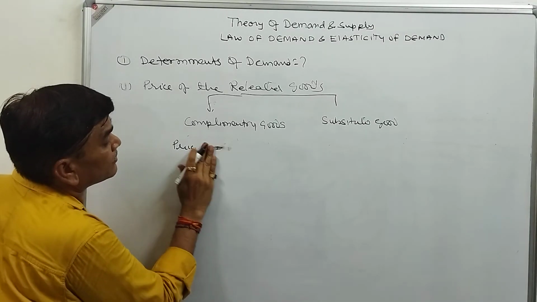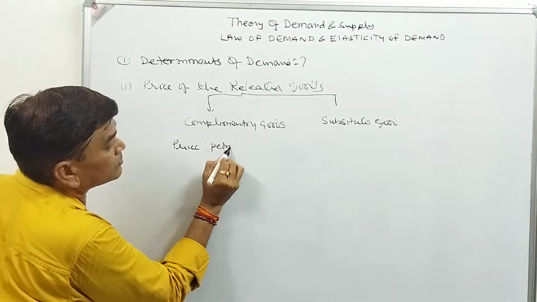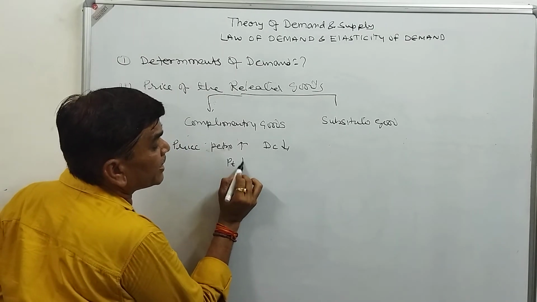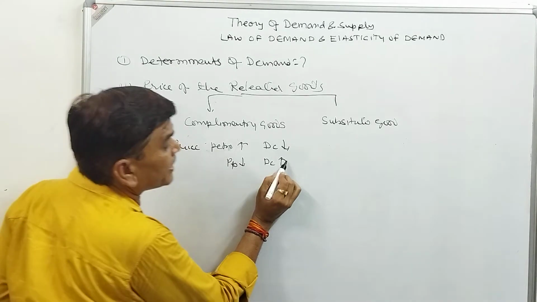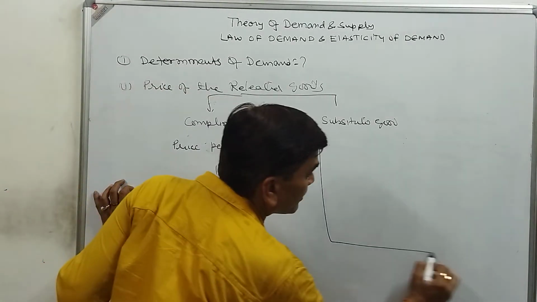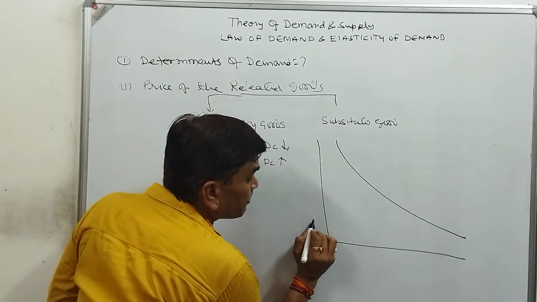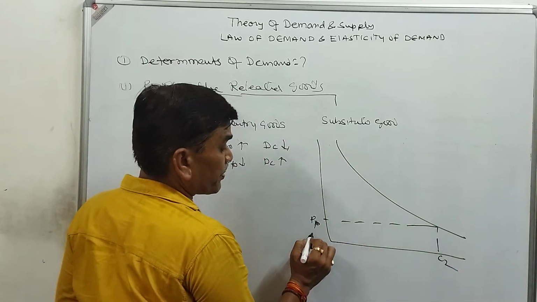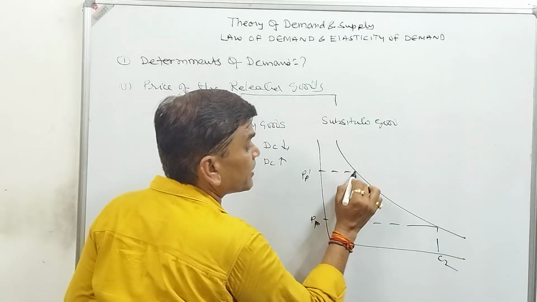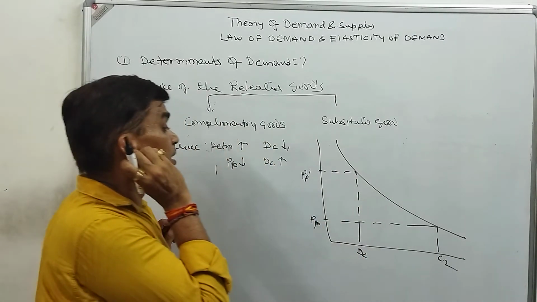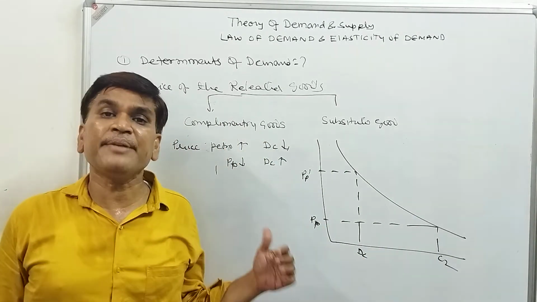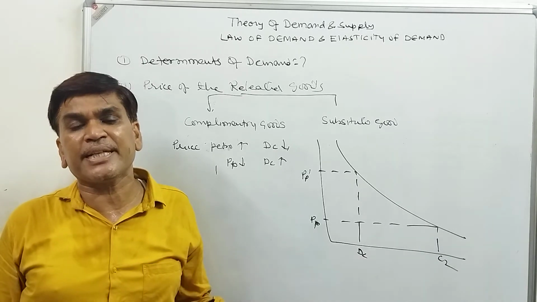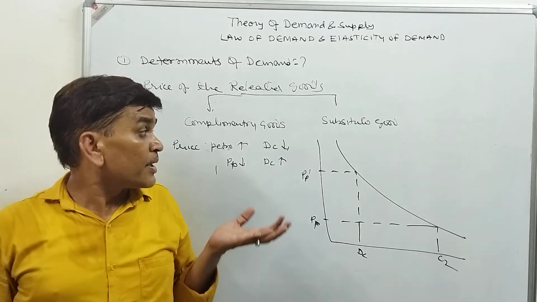then the demand for the car will decrease. If the price of petrol will decrease, then the demand for the car will increase. So there is a negative relationship. When the price of petrol is less, the selling of cars is high. If the price of petrol increases, then the demand for the car will decrease. It means the price of petrol affects the demand for the car.